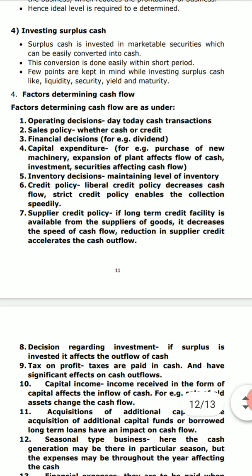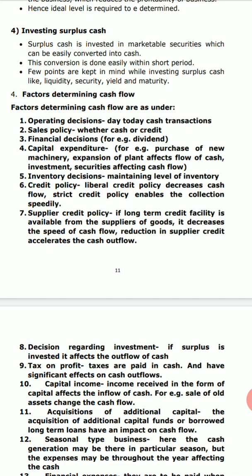A very important model which is used the most by businesses is Baumol's model. Here, trading cost or transaction cost and opportunity cost are traded off, and there is an interaction between these two costs, and the interaction point is considered to be the optimum cash.